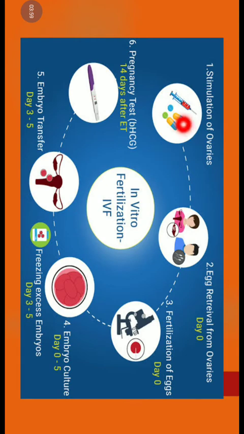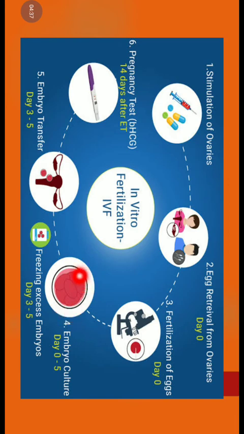If ovaries are unable to produce ovum, then some medication is given so that the ovaries will be stimulated to produce ovum. Then ovum is taken out from the female and sperms are taken out from the male, and then it is fertilized inside a test tube in in vitro condition in the laboratory, and it is observed. If embryo happens to be formed, then that embryo is allowed to grow for some days, almost about 3 to 5 days,